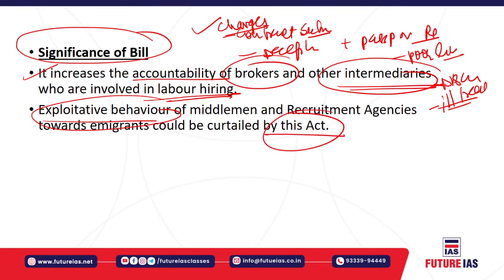There are still huge issues related to human rights, the lack of a female-inclusive approach, and the lack of workers' representation in the bill. So definitely the bill is a great development over the previous Immigration Act 1983, but we have to see how it will be able to solve these problems.